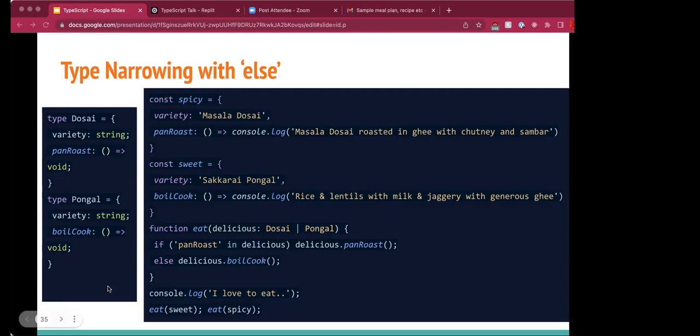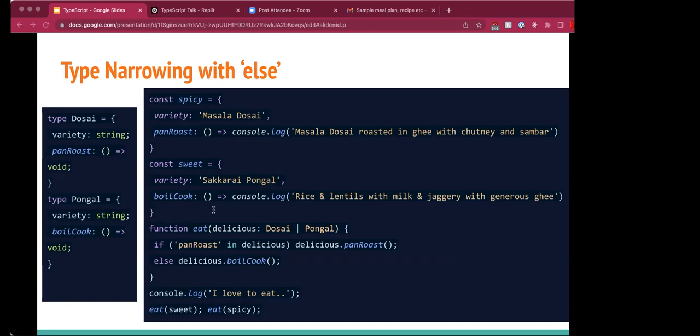So in this example, we have defined two types, Dosa and Pongal, which have different methods of preparation, which are panRoast and boilCook respectively. I'm creating two objects, spicy and sweet, for these types that implement these methods.